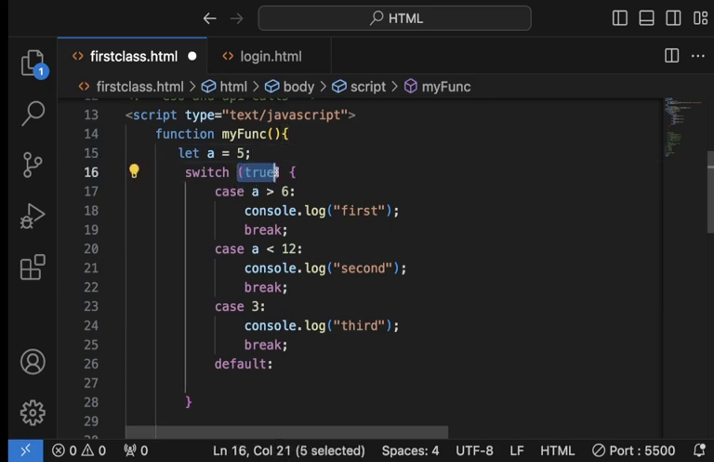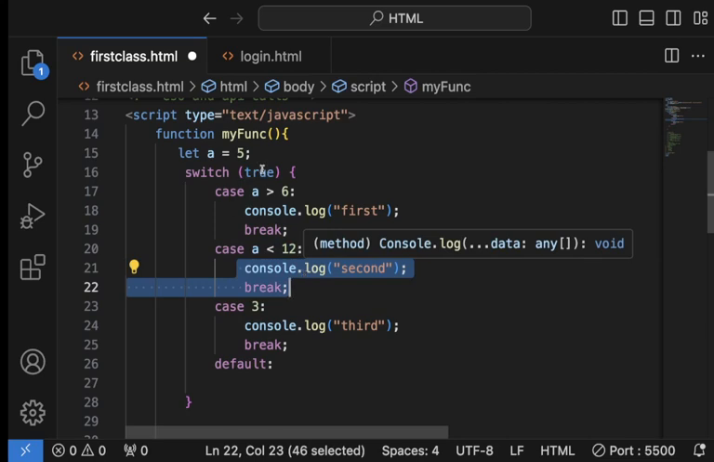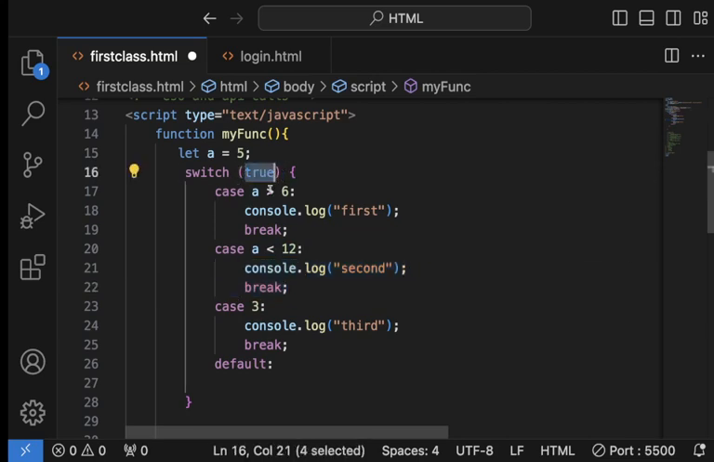Now, this is true. And the way I explained that in switch case is to take the value here and compare it with this value. If they are the same, it will run the codes here. Then next, it will take the value and compare it with this. If they are the same, it will run the codes here. That's what it's going to do for everything. So for this case, you put true here. Then we have case a greater than 6. a is 5, right? Is 5 greater than 6? That's false. But this false is not the same as this true, right?